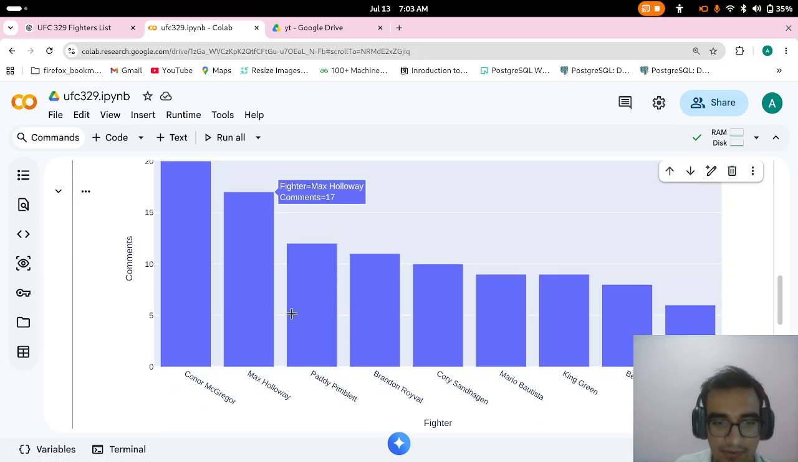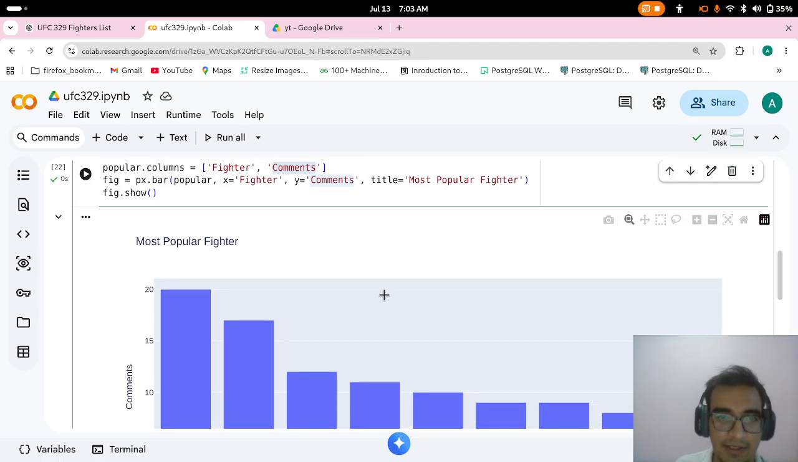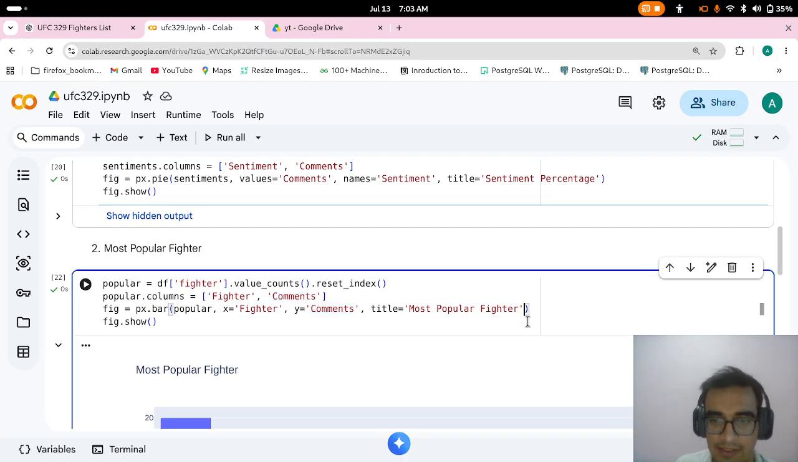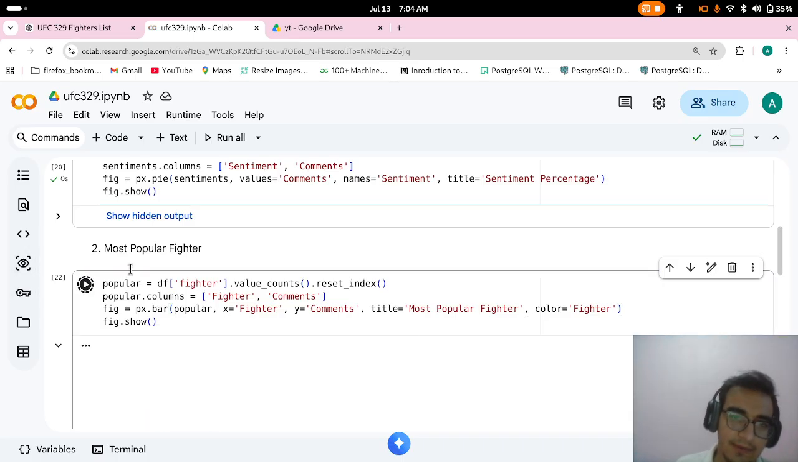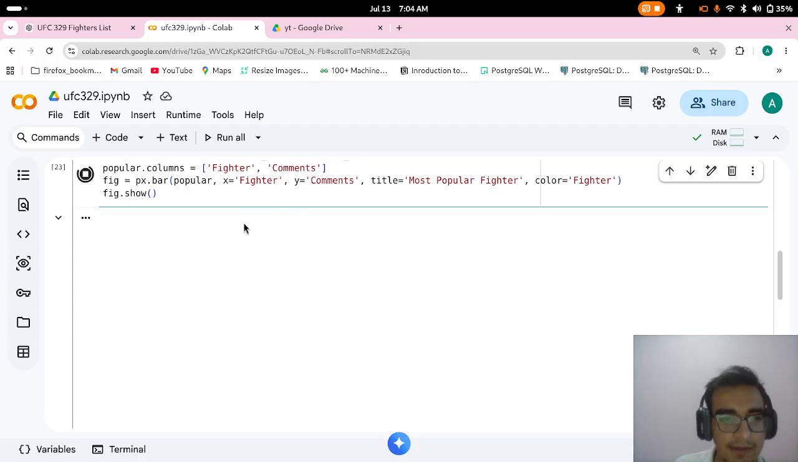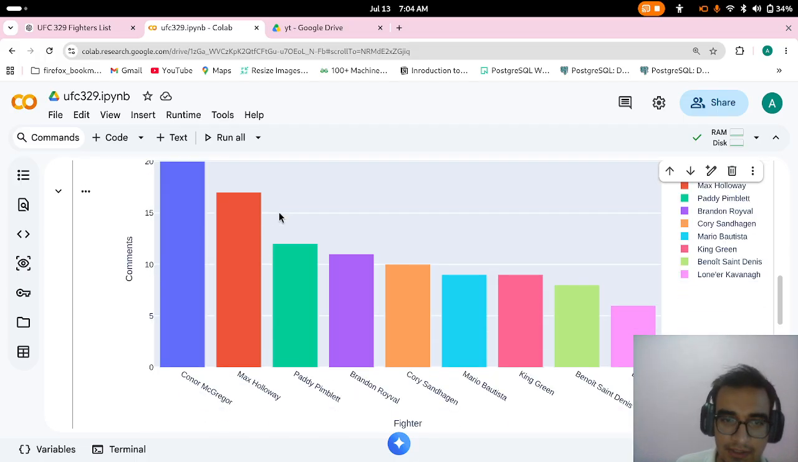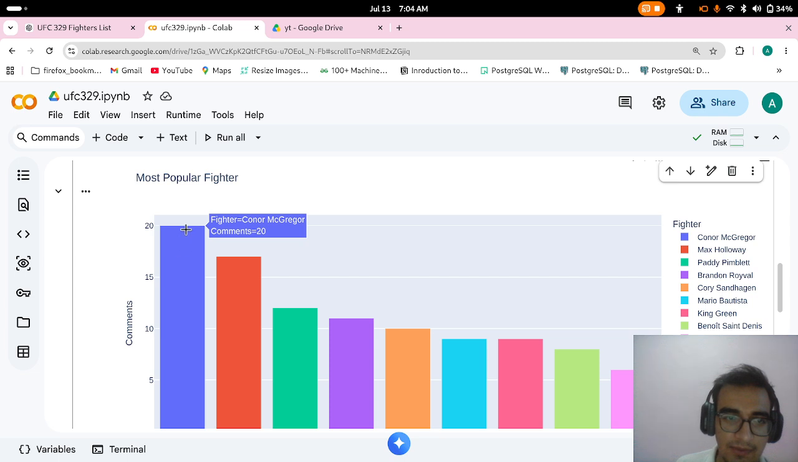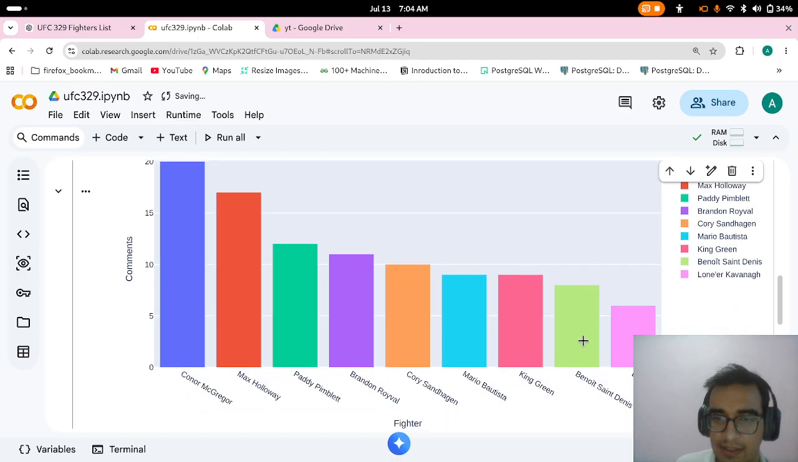Here you can see the Conor Max bar chart has been created. Accordingly, I can also set color. So, color related to fighter, a different color for each fighter, will show now in our chart. You can also see the value comments, 20 for Conor Max. Here you can also see which color is for which.